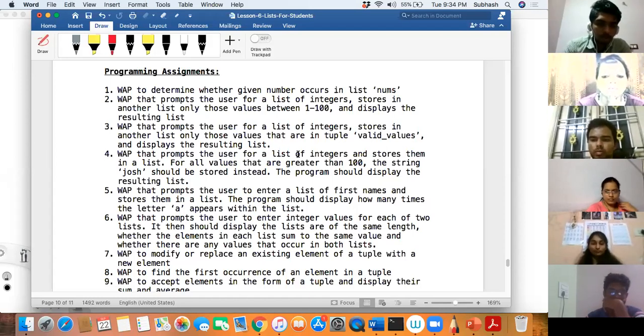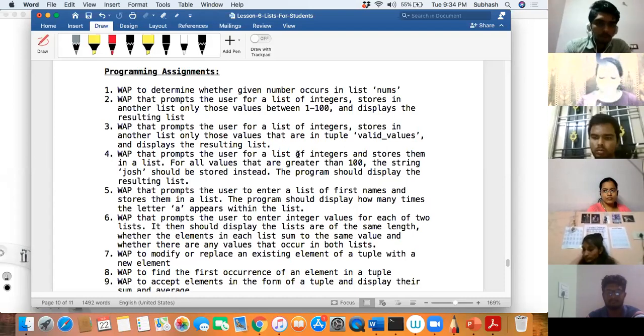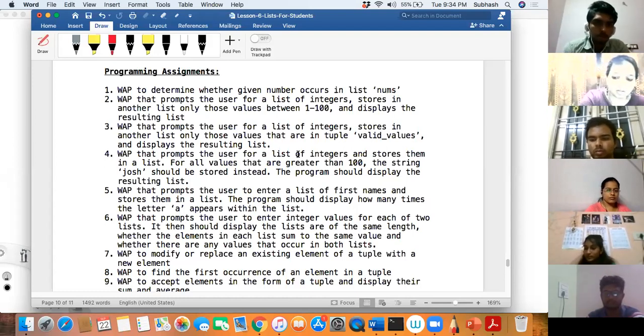Functions. Everyone, quickly. Functions. Okay, so we'll start a new chapter called functions. We'll have a lot of fun. I think tomorrow and day after tomorrow, 2 days are needed for functions. And over the weekend, we will do programs for functions. Also there are almost 10 programs to be done. Both the things you can do on the weekends. Is that okay? Yeah, awesome.